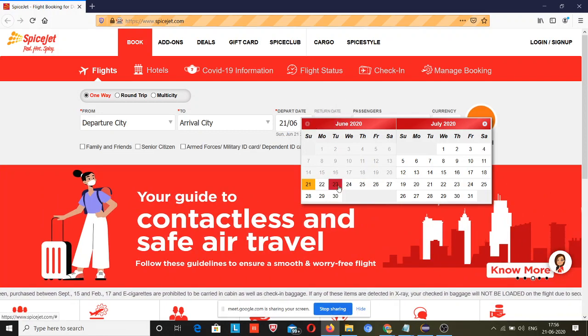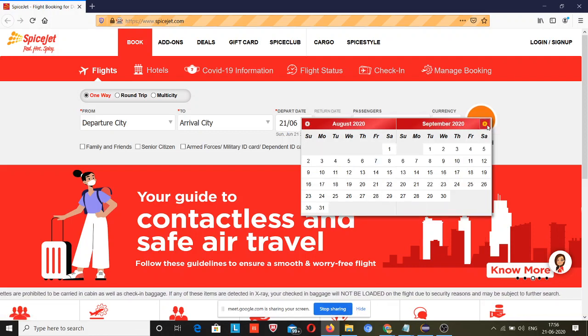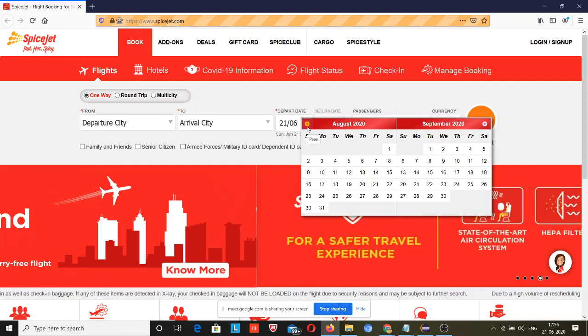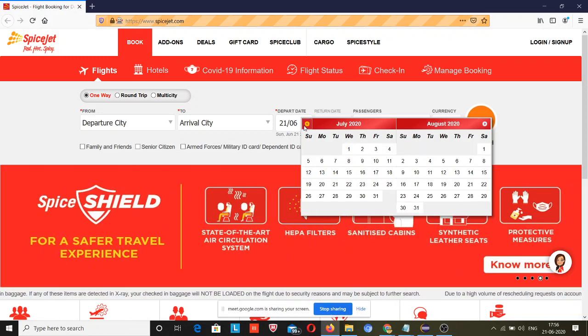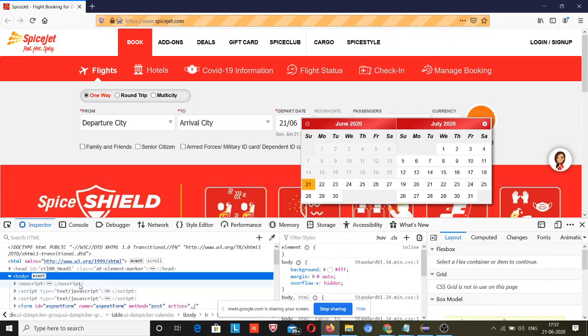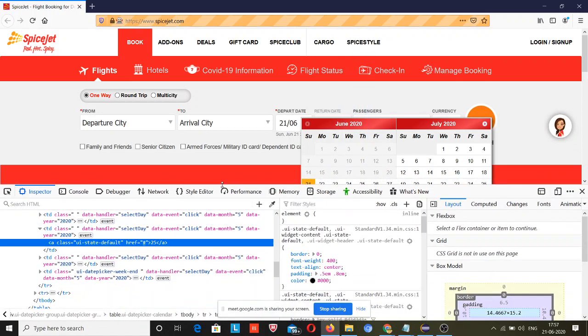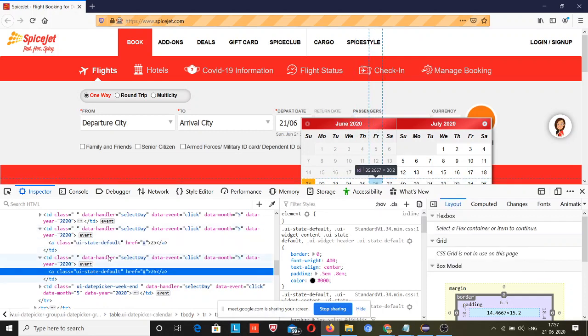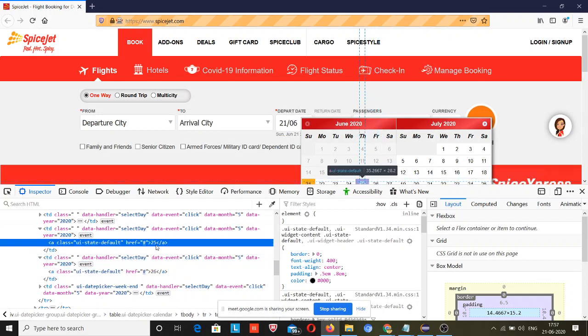When I try to book for 23rd of June, I need the locator of this 23rd. So I have noted that down again. If I want to book for 23rd of August, whatever date you want to go with, this is not for 23rd only. Because the locator value is the same for all, let me right click on 25th and explore it. ui-state-default is the class for this one also. When you click on 26, ui-state-default is the class for this also. So these are the dates.